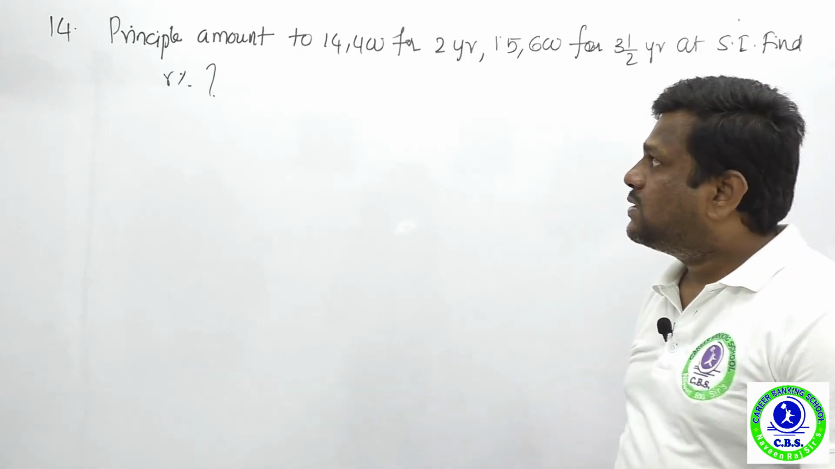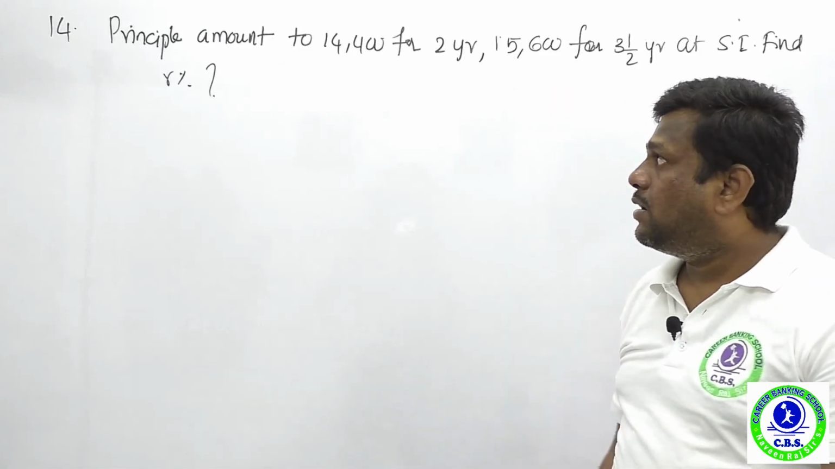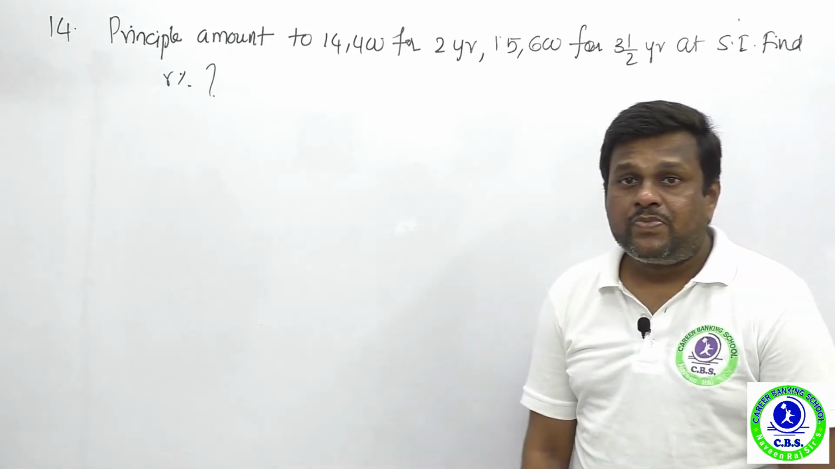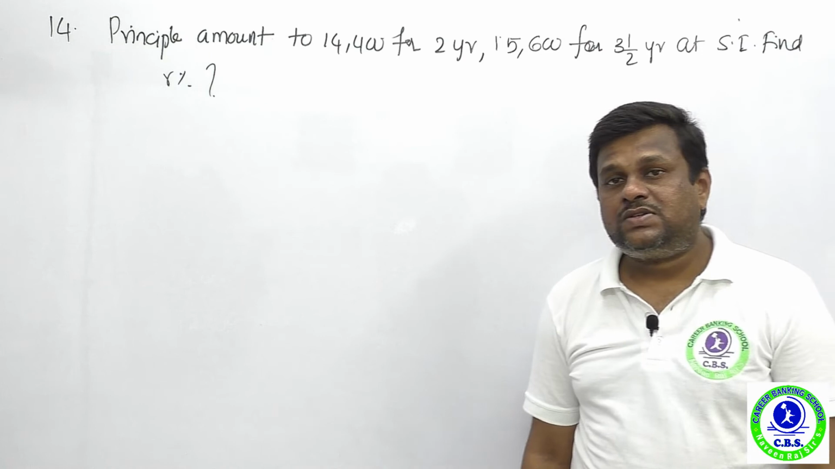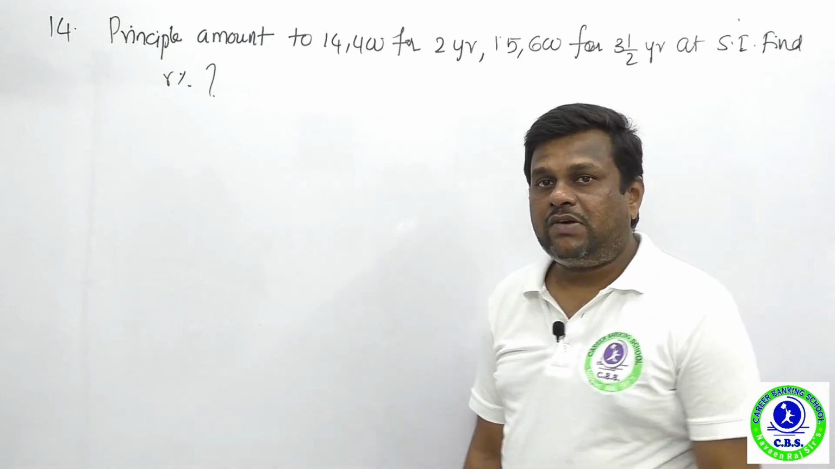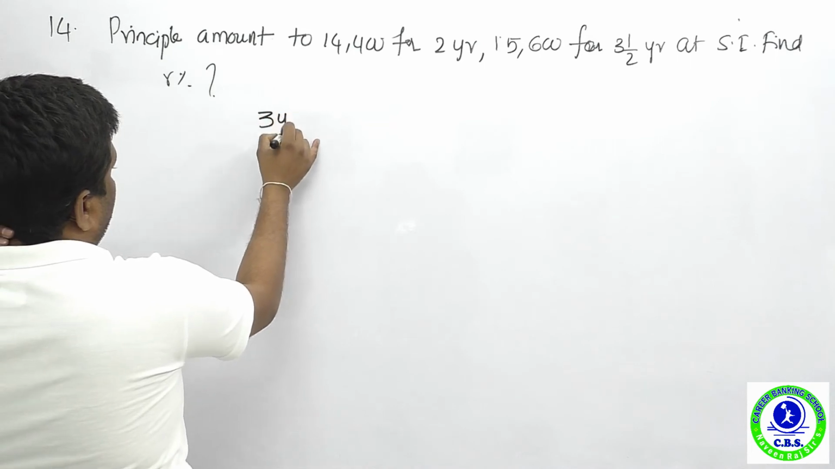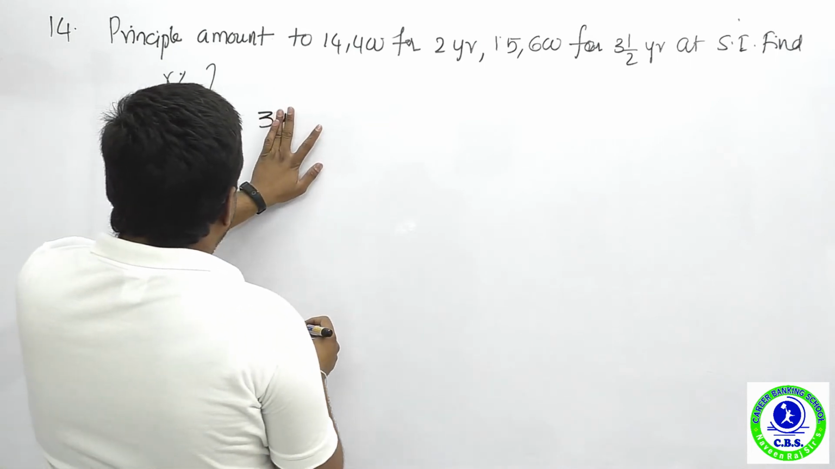The next question is from simple and compound interest. A principal amounted to 14,400 in 2 years and 15,600 in 3.5 years at simple interest. Find the rate of interest. Here the amounts are given. So what is the highest amount? 3.5 years.